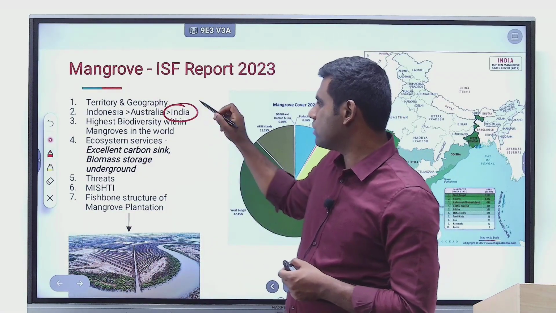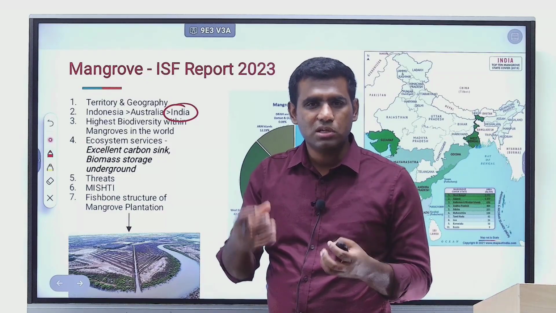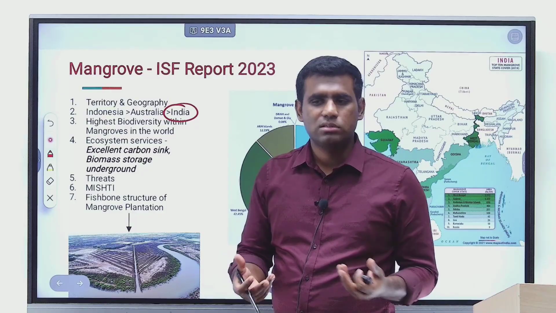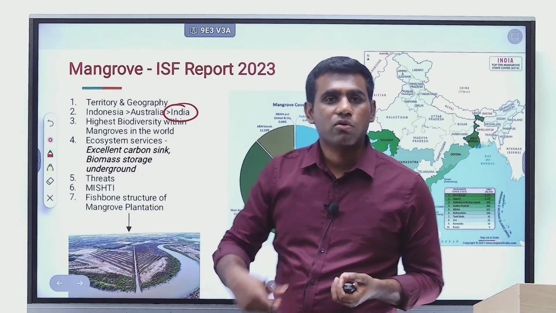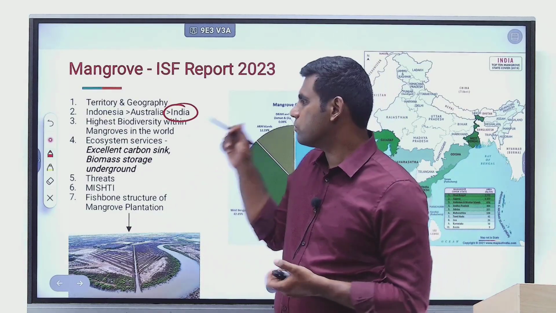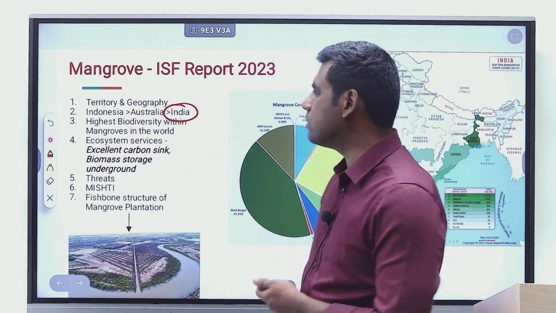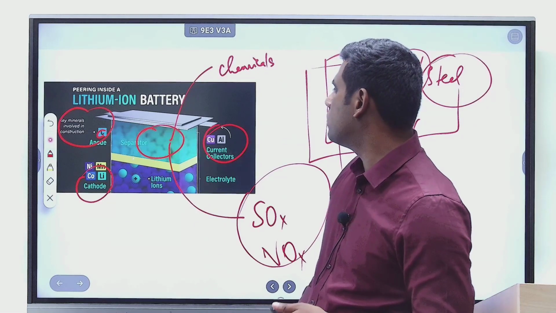In India, there are some 4,000 plus species of animals and birds that you find in the mangroves. So when it comes to the total biodiversity found in mangroves, India leads even beyond Australia.